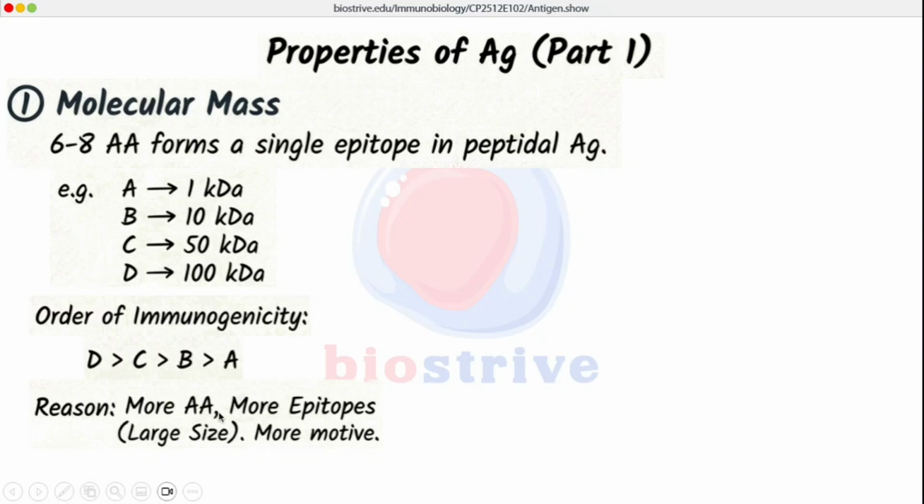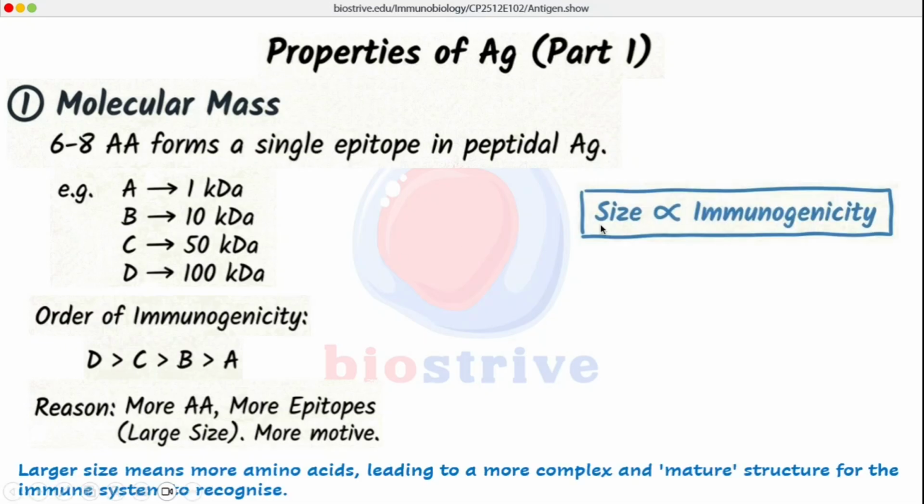And larger size also allows the protein to be folded into tertiary structures, which will exhibit more complexity, and more complexity leads to more immunogenicity. This leads us to the concept that as we increase the size of the antigen, immunogenicity will proportionally increase.